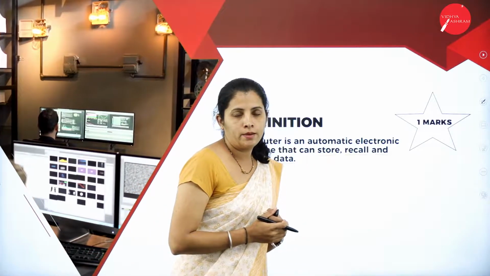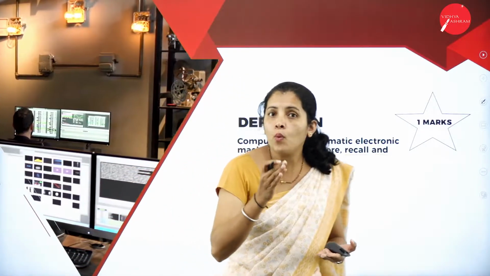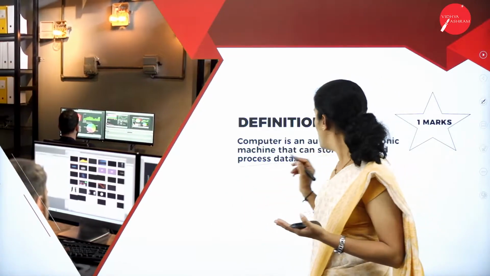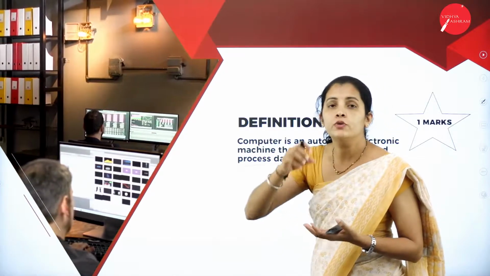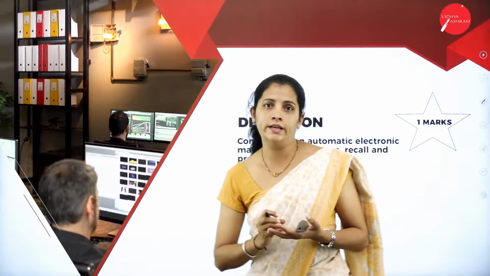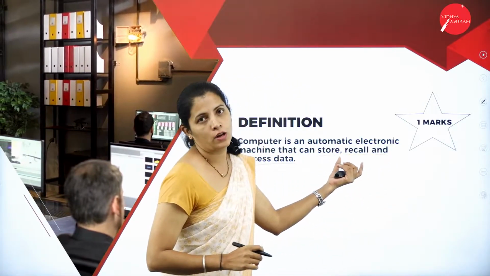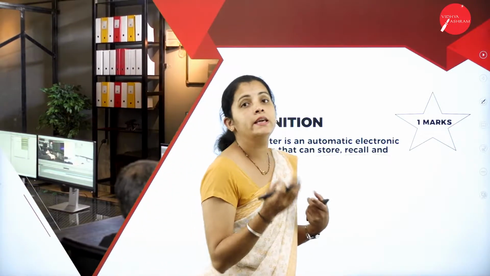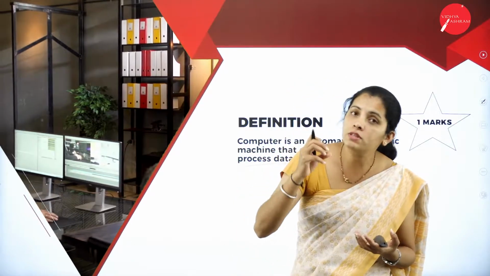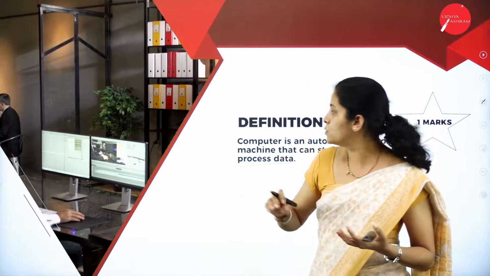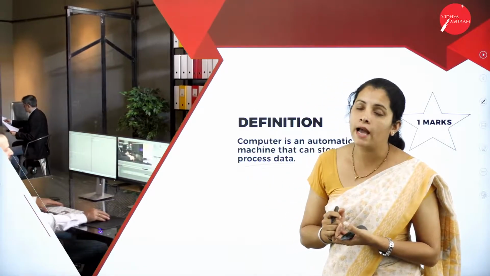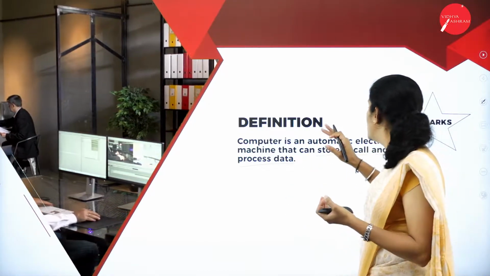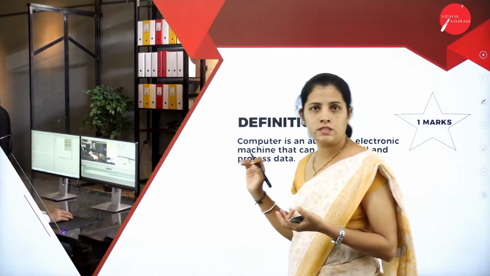What is storing? That means the computer system provides space to store the data as well as information. Then what is recall? That means you can access the stored data. That is nothing but the recall. And what is process? Here process is nothing but the execution or processing of stored data. So a computer system is an automatic electronic device and it is responsible for storing, recalling and processing data.